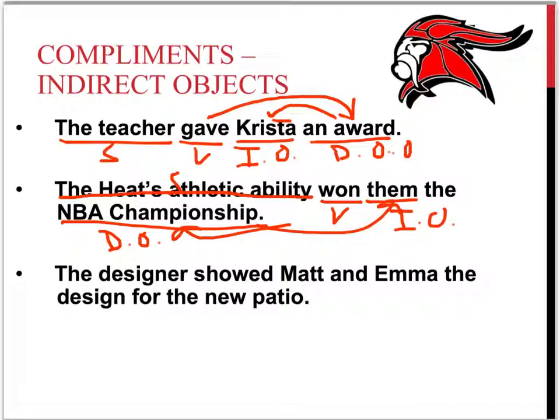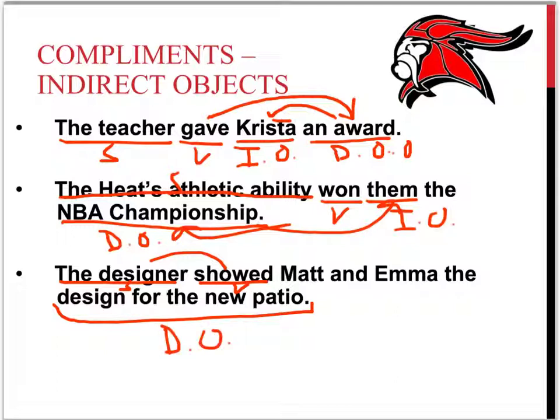Next, the designer showed Matt and Irma the design for the new patio. Main verb, showed. Who or what showed? The designer, subject. The designer showed who or what? The design for the new patio. Direct object. Showed the design for the new patio to whom or to what? Well, to whom? To these two people, right? Indirect object. So that's how indirect objects work. And you'll notice that you need a direct object to have an indirect object. So if you don't have a direct object, you're not going to have an indirect object.